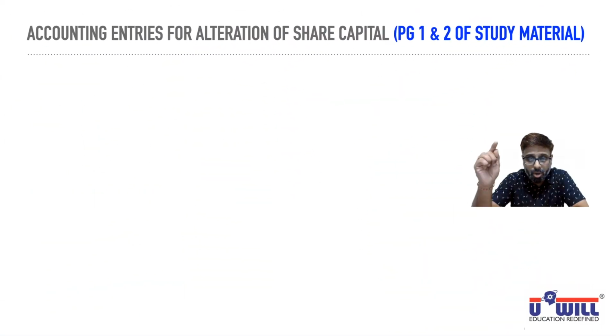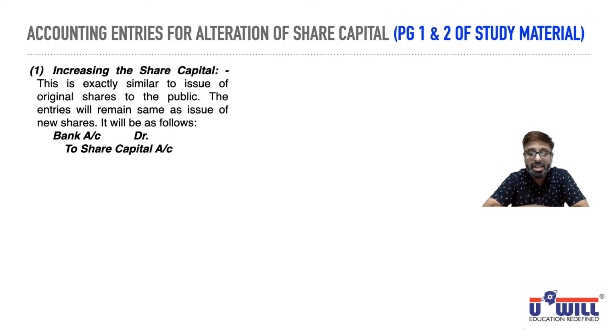Give the heading below alteration. Give the heading in your notebooks below alteration: accounting entries. You'll find these entries on pages 1 and 2 of your study material. Give the heading accounting entries. First, increasing the share capital. Don't write. Just understand, then I'll give you the instruction on what you have to write.